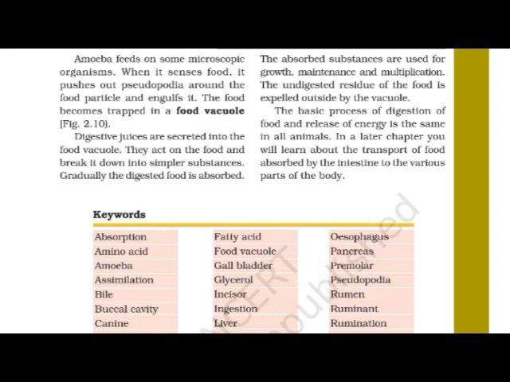In a later chapter you will learn more about the transport of food absorbed by the intestine to the various parts of the body. Okay, here we have completed the chapter. Now the exercise will be available for you. That exercise we have to solve. Frame the questions, and you can watch these videos again and again. If you do not understand any point, you can ask me. Okay, frame the questions, solve the answers and complete the exercise. If you have any doubt, you can ask me. Okay, thank you.